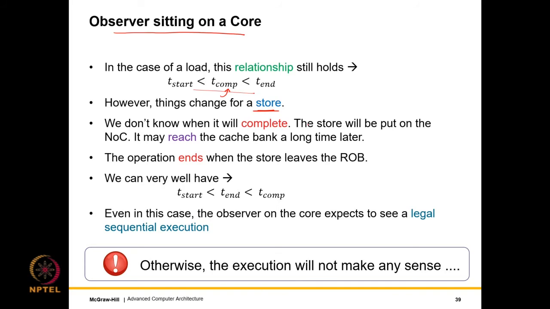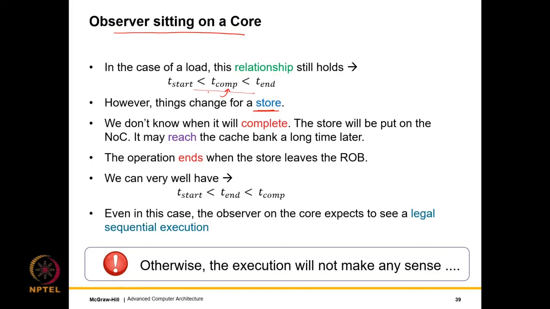Okay, so that's the most important point. What will happen is that it will write its value to the memory system such that all the rest of the cores can see the value. So we really don't know when that will happen. We might commit the store, but the store might be stuck in a write buffer, or in an MSHR, or in some message on the NOC, and it might not have reached the other cores. So unless we have some way of getting an acknowledgement, which in most cases we don't, the store might reach its final destination a long time later.